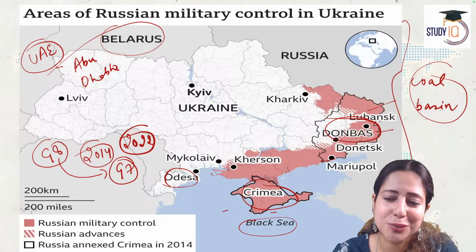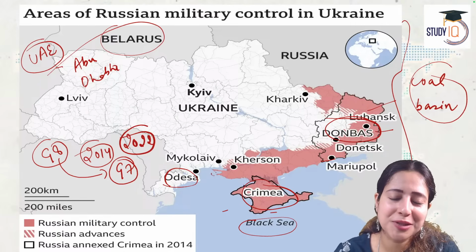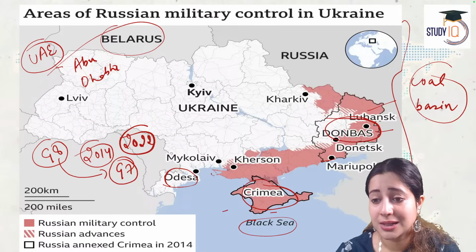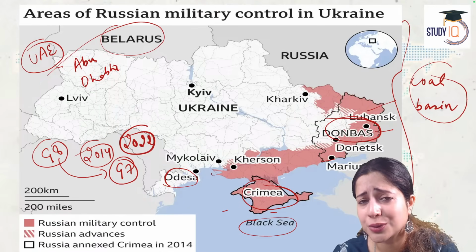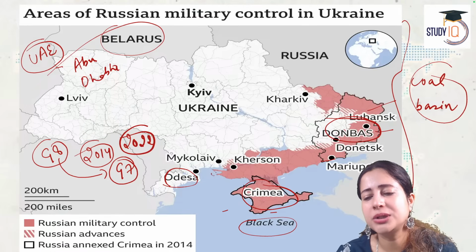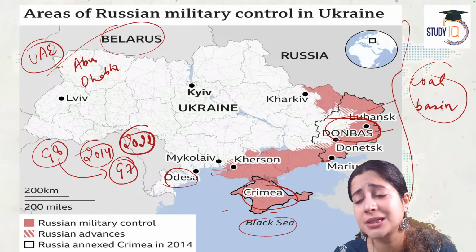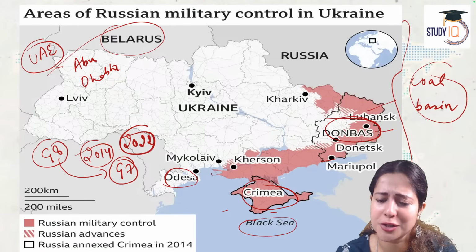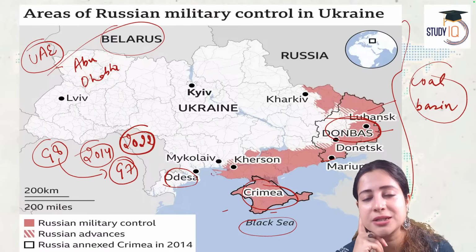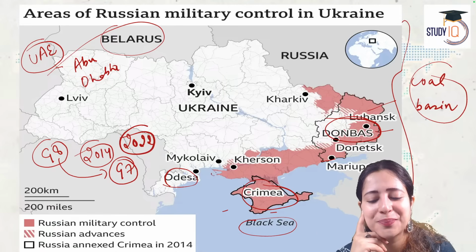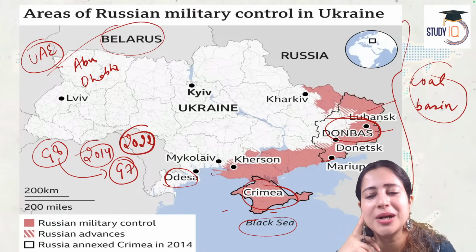Why does it matter so much? It matters so much because this ugly spat since 2022 between Russia and Ukraine is the first time since World War II that Europe has seen such an ugly conflict. This outcome will shape Europe's future security norms and the credibility of deterrence in a war. But the bigger question that I want to ask my students: why is Russia so crazy behind Donbas? Why does Russia want Donbas? Why?